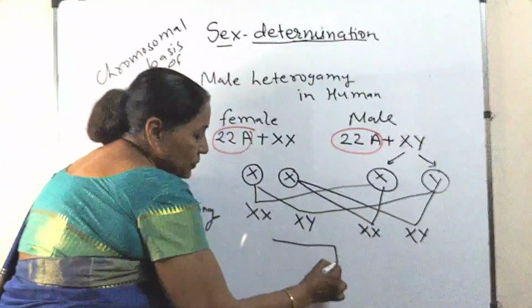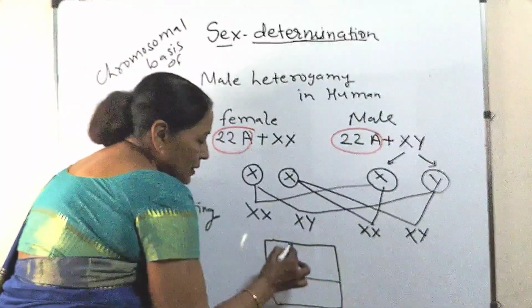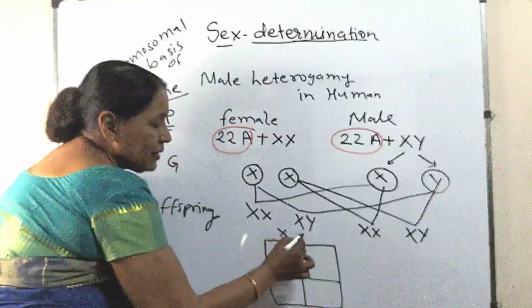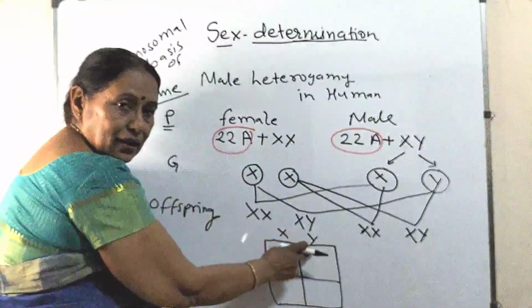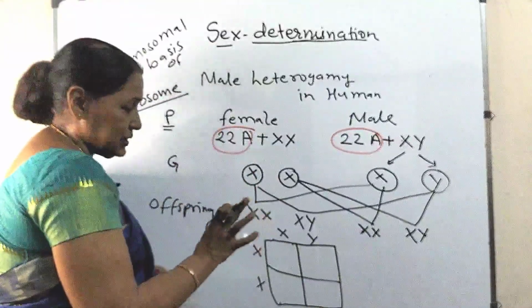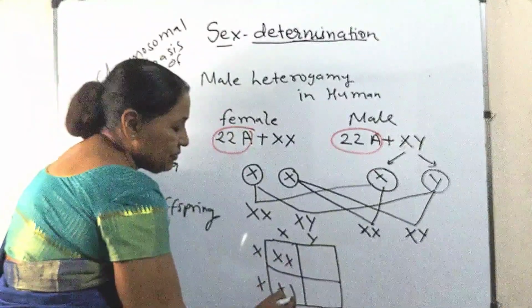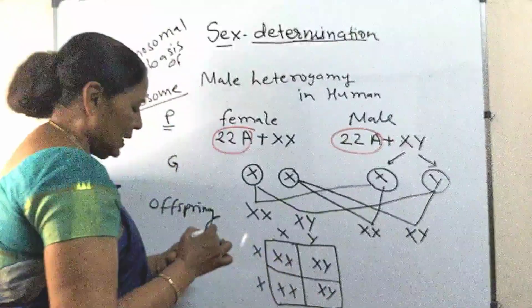This also you can draw in a Punnett square. The male is producing X and Y gametes, one carrying X, one carrying Y. The gamete produced by the female will have only X chromosome. So this is XX female, XX female, XY male and XY male.